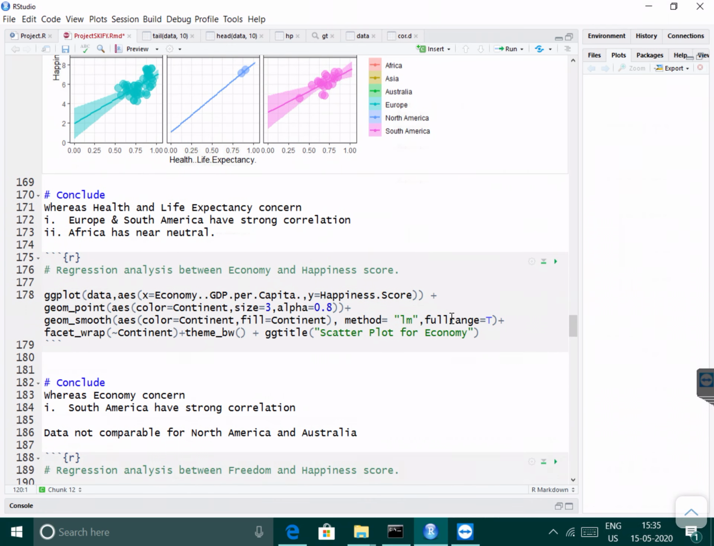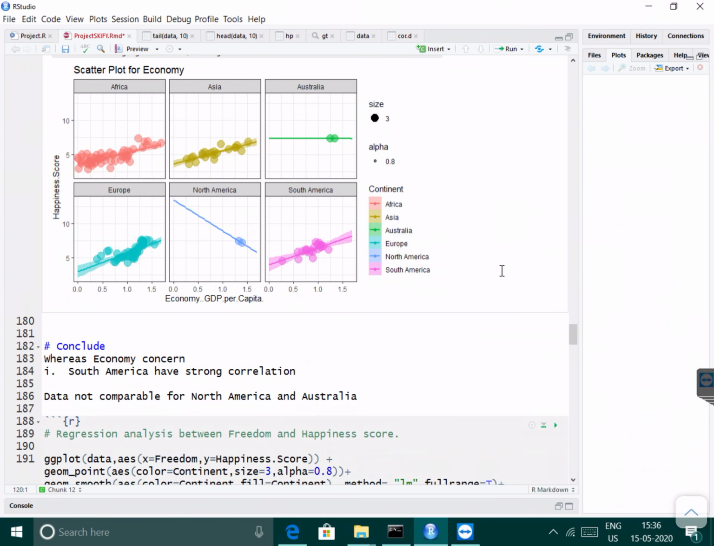Next, regression analysis between the economy and happiness score. In this plot, South America has strong correlations. The data is not comparable for North America and Australia because these two continents contain only two countries each.